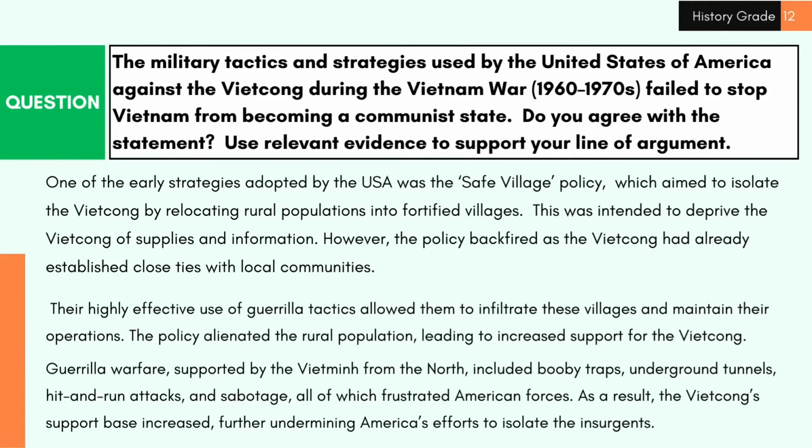Guerrilla warfare, supported by the Viet Minh from the north, included booby traps, underground tunnels, hit-and-run attacks, and sabotage, all of which frustrated American forces. As a result, the Vietcong's support base increased, further undermining America's efforts to isolate the insurgents.